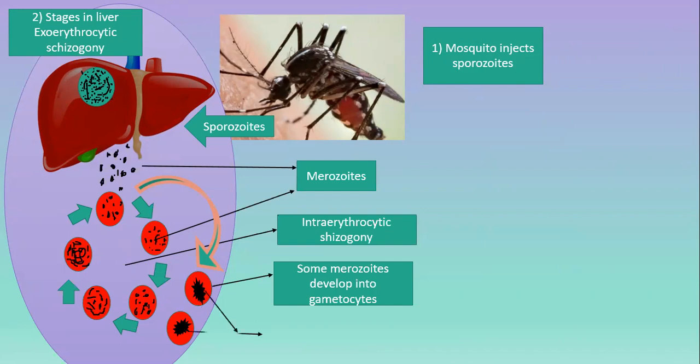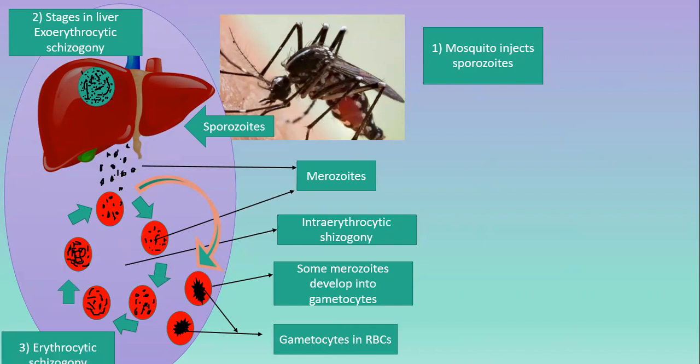These are the gametocytes in the red blood cells. So these stages occur in the body of the man. Man acts as the intermediate host. You can see that only sex cells or gametes are formed, but the gametes are not going to be fertilized in the man. Now let's go to the next slide.